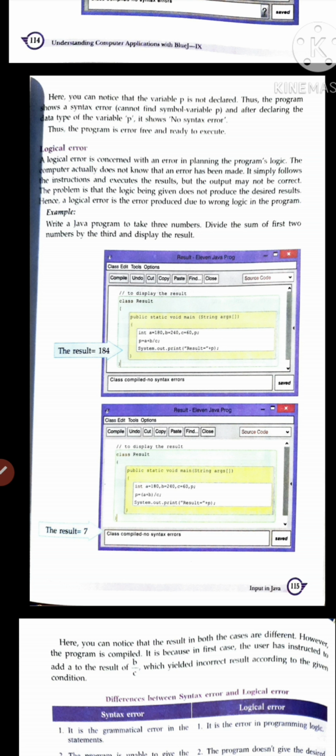It's not possible for a computer to judge our mind or what we want to do with our logic. We know that logic, so we are capable of finding and solving logical errors. A logical error is solved by a programmer, not by a computer.